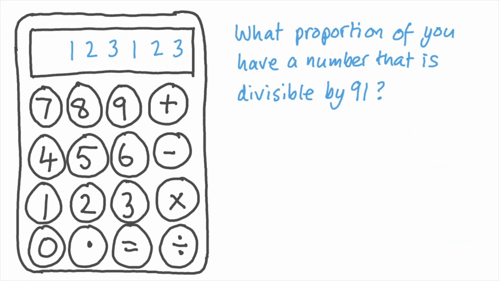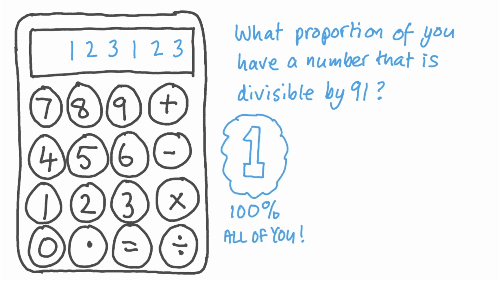Okay, clear your calculator and type in that 6-digit number again. What proportion of you have got a number that's divisible by 91? So divide that number by 91 and see if you get a whole number answer. You'd think the answer would be a 91st, about 1%, but the proportion is 1. 100%. All of you should have a number that's divisible by 91.